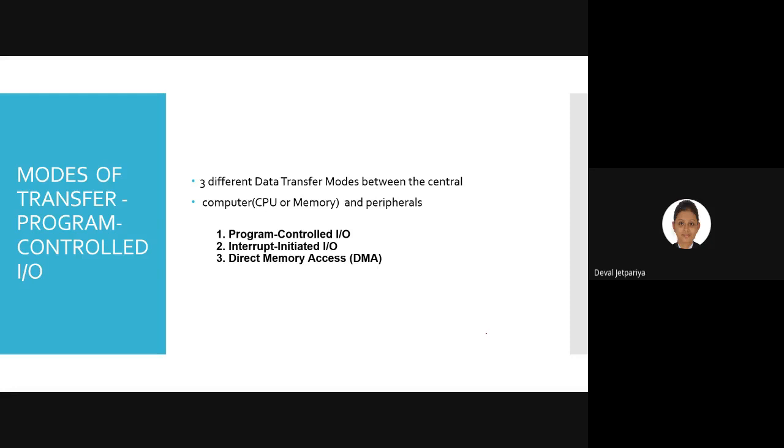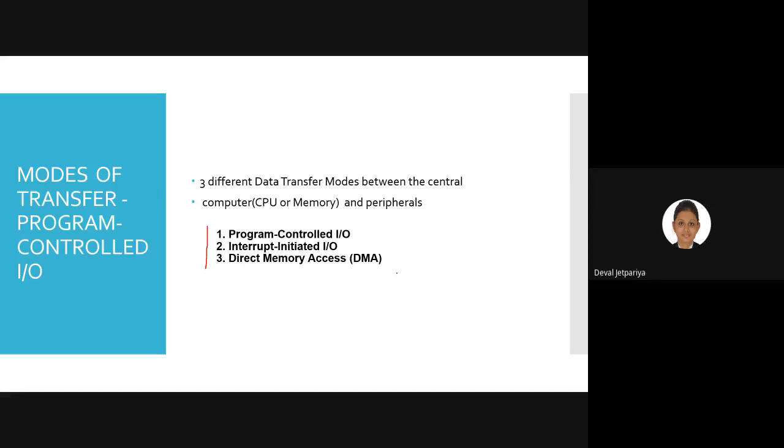The same thing we will focus on in this topic. Once asynchronous data transfer takes place, at that time we come across different modes. So basically there are three types of mode. One is program controlled IO, second is interrupt initiated, and third is direct memory access. Okay.